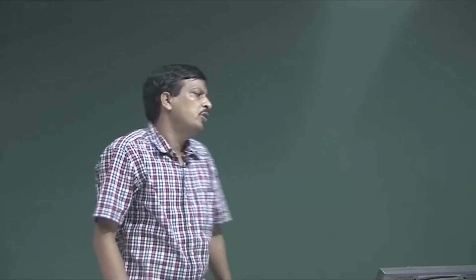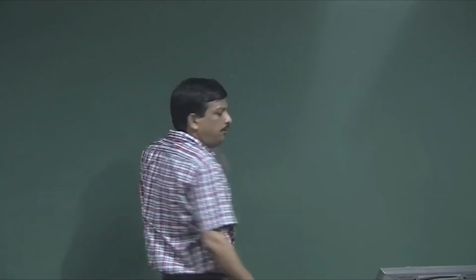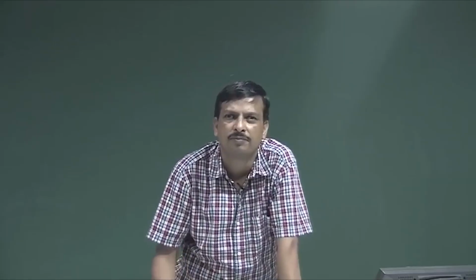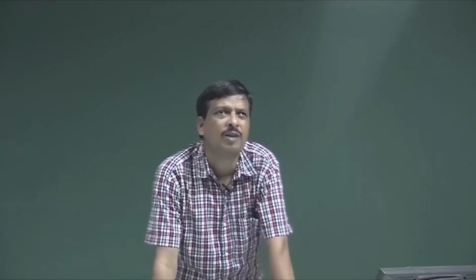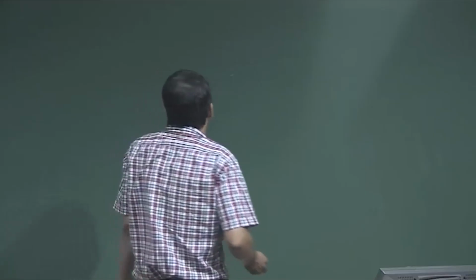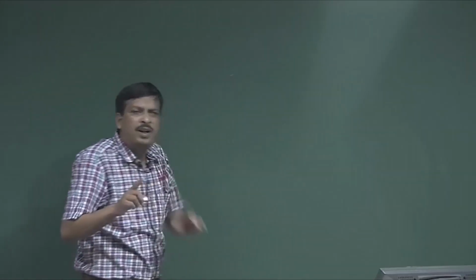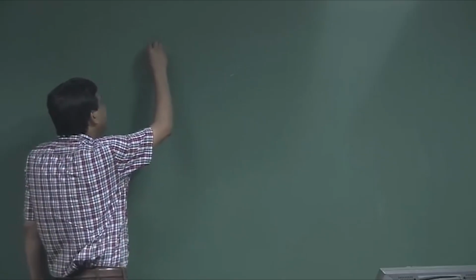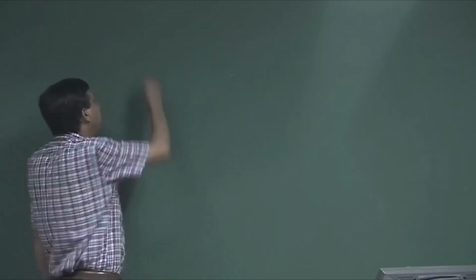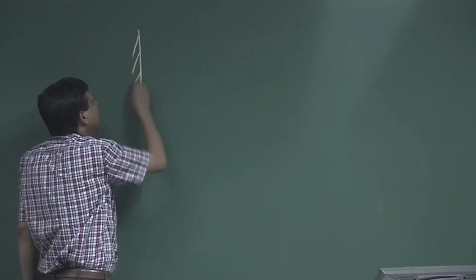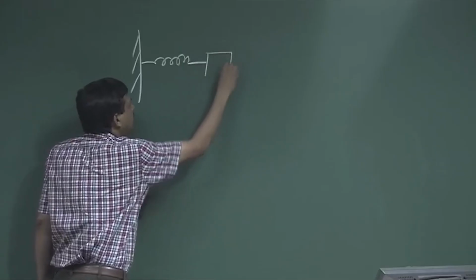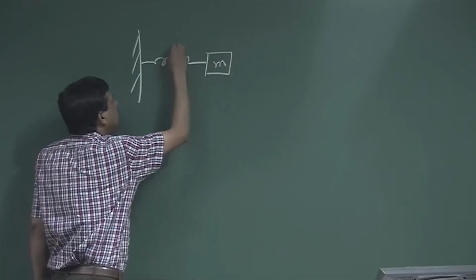What is vibration? If I strike this board, a sound is generated, because of mechanical vibration. What do we mean by mechanical vibration? Everybody knows simple harmonic motion. Let us consider any mechanical thing as a spring-mass system: a spring connected with a mass m.